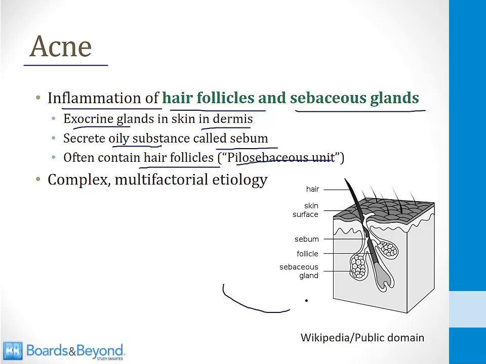And this is a picture on the screen of what a pilosebaceous unit can look like. So you've got a hair follicle and sebaceous glands in the dermis layer. The hair follicle sticks out into the skin, and the sebaceous glands can secrete sebum out into the skin. And this is what gives an oily texture to your skin. Acne has a complex multifactorial etiology, as we will see. It involves hormones, it involves physical plugging of the ducts, and it also involves bacterial growth.